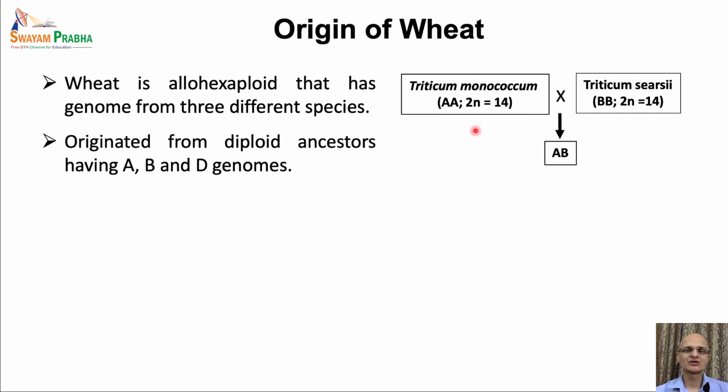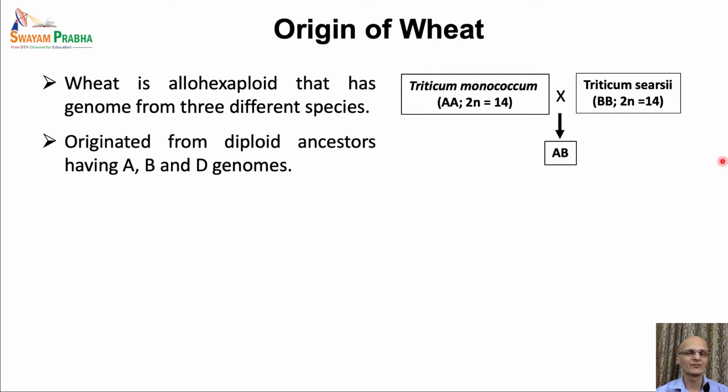First hybridization took place between Triticum monococcum and Triticum sessi. Both of them were diploid, having 2n equal to 14, that is a total of 14 chromosomes in their somatic cells. Genome of Triticum monococcum is A type, and genome of Triticum sessi is designated as B type. So Triticum monococcum contributed the A copy of the genome, and sessi contributed the B copy.